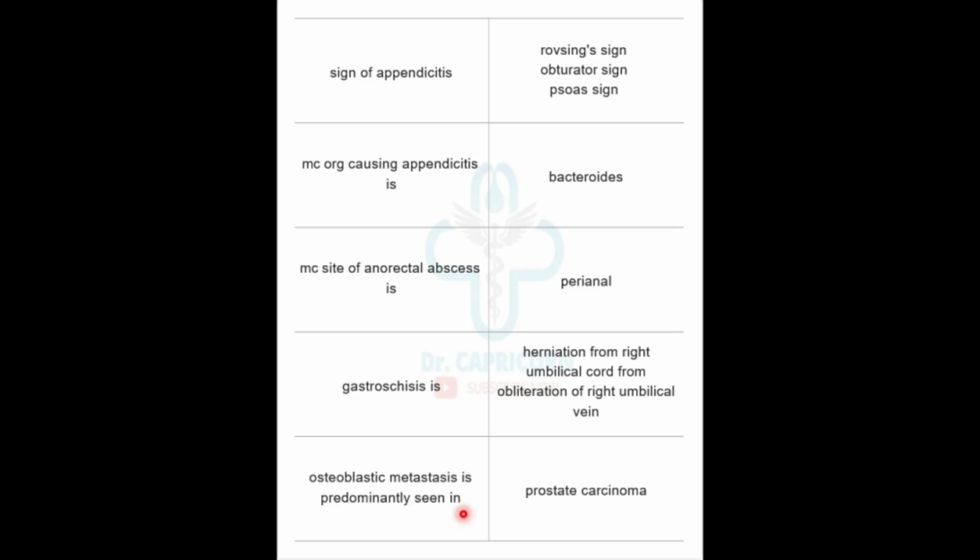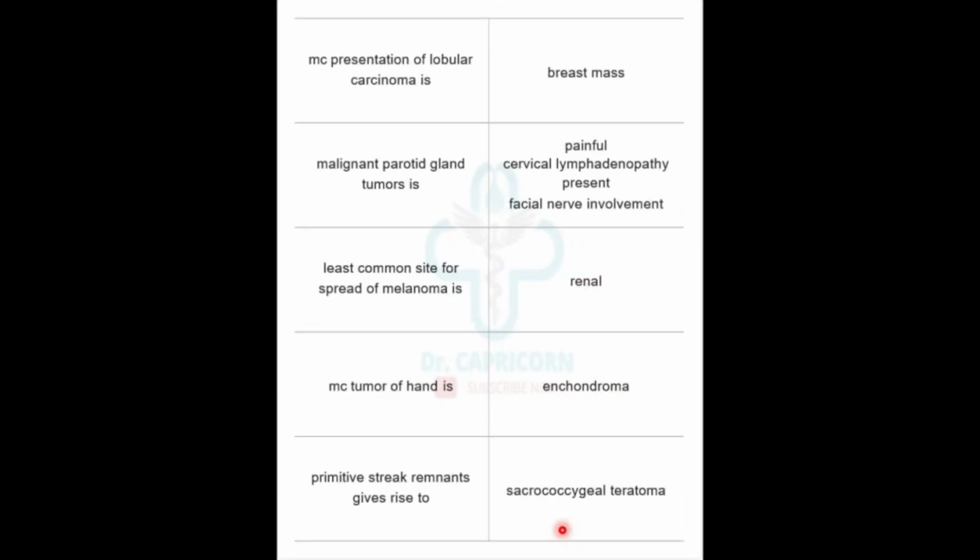Osteoblastic metastasis is predominantly seen in prostatic carcinoma. Most common presentation of lobular carcinoma is breast mass. Malignant parotid gland tumors are painful. Cervical lymphadenopathy is present, and there is facial nerve involvement also in malignant parotid gland tumors. Least common site for spread of melanoma is renal.